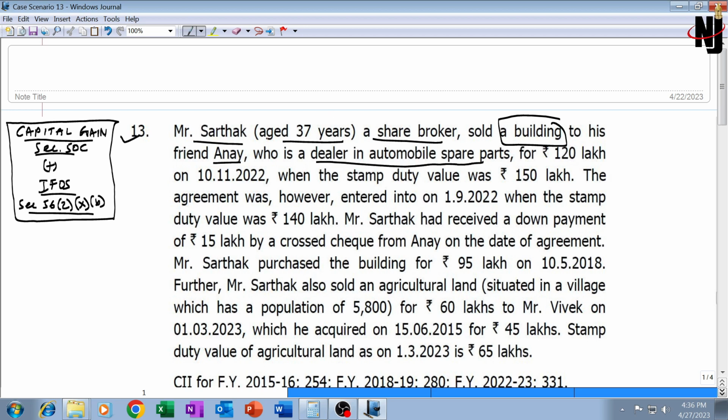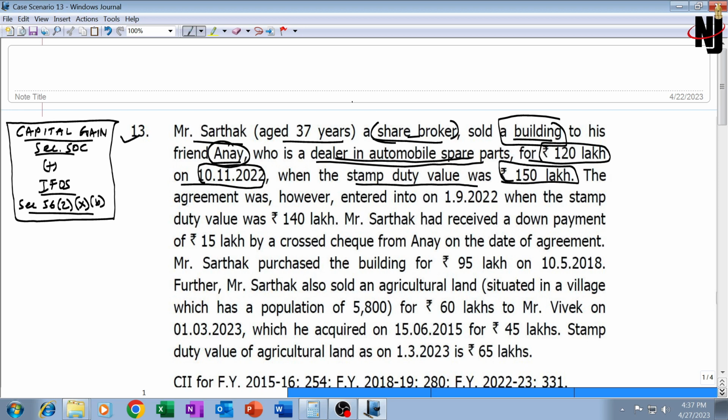Now, the seller, Mr. Sarthak, is a share broker. For him, buying and selling of property is not his business. That means it is not stock in trade for him, and the building will not be stock in trade for Mr. Sarthak. It will be a capital asset. Same way for the buyer, Mr. Anay, who is a dealer of automobile spare parts, the building will not be stock in trade. The building will be a capital asset for both of them. It is sold for 120 lakh, the actual sale consideration on 10th November 2022, when the stamp duty value was 150 lakh.